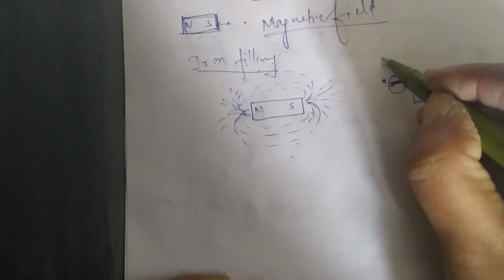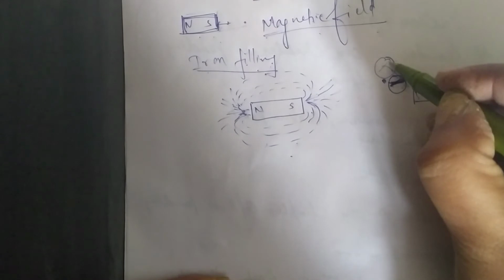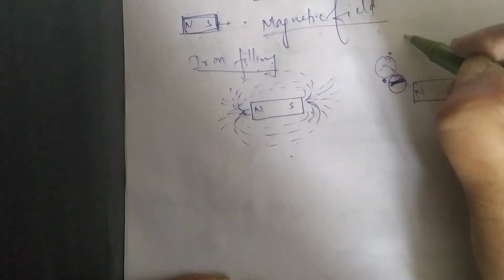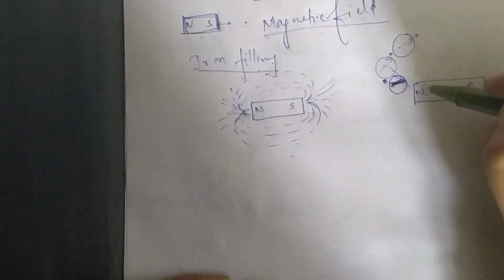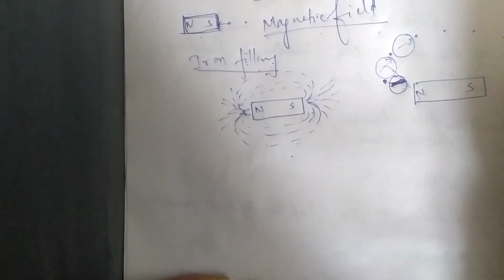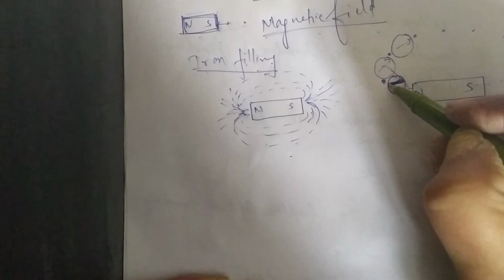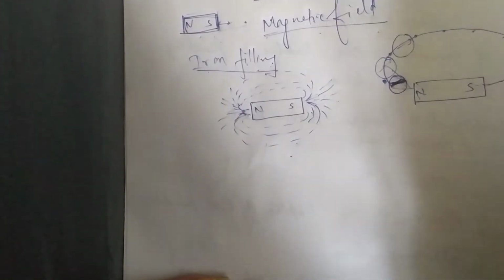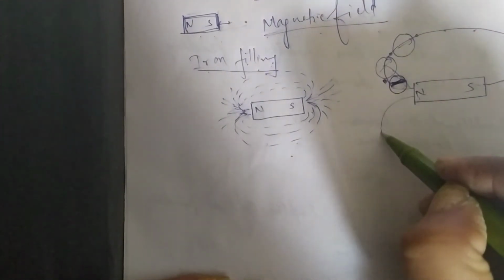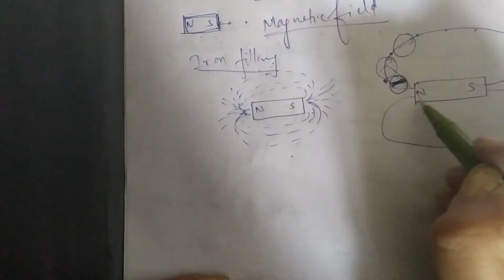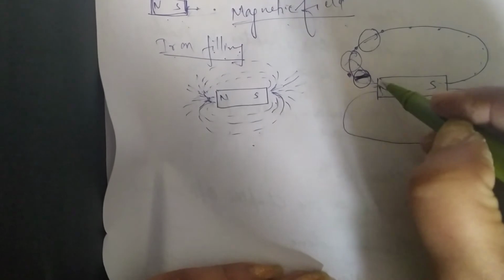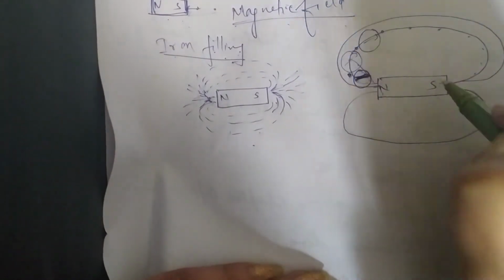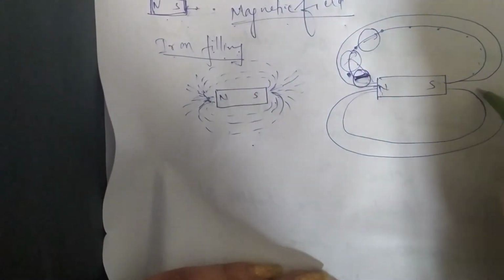Then you will place the compass over here. Again, in which direction the north goes, you will put a dot. Again, you place the compass over here, and in whichever direction the north goes, you put a dot. Like this, you keep on putting dots, and ultimately you will get this pattern. Similarly, you can do this on the lower side. So this kind of pattern you can draw with the help of a magnetic compass and a bar magnet.